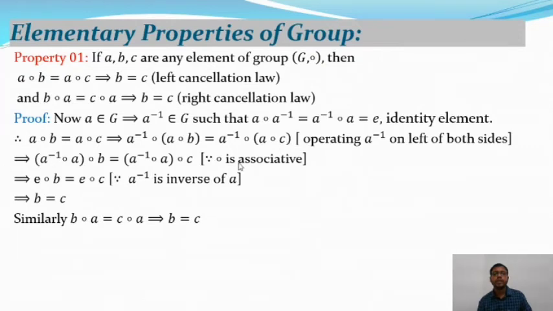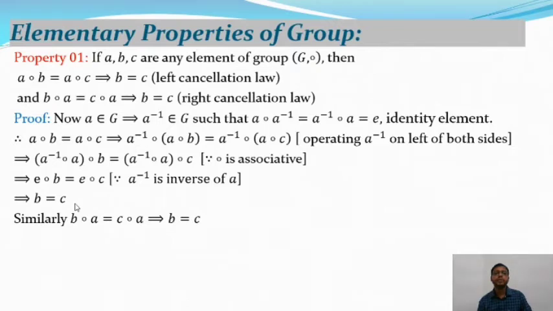Now applying the associative property of the group, we get (a⁻¹ ∘ a) ∘ b = (a⁻¹ ∘ a) ∘ c. And you know that a⁻¹ ∘ a = e, the identity of the group (G, ∘). So e ∘ b = e ∘ c, where a⁻¹ is the inverse of a. So from this we get b = c.